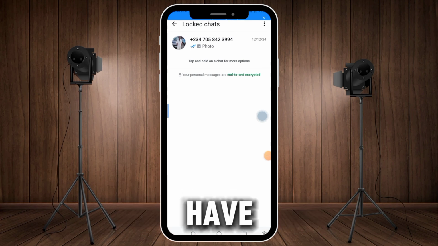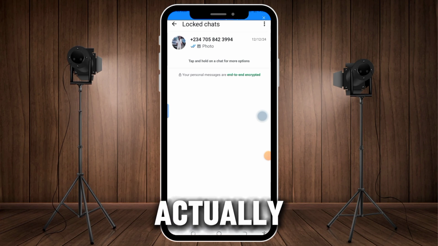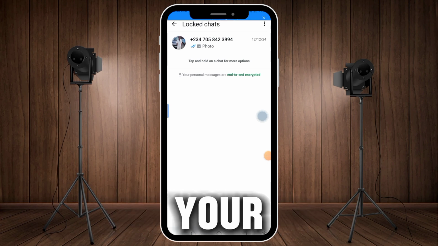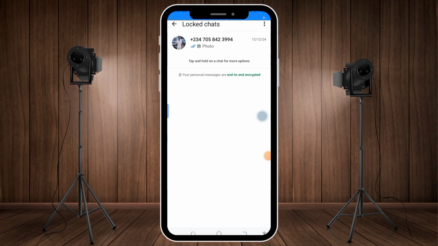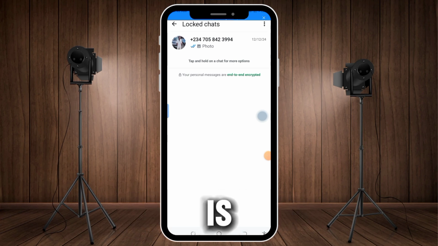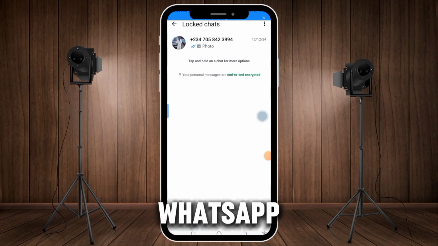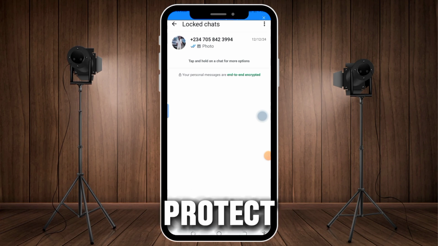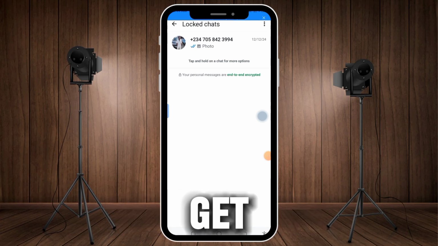So if you have some important conversation that you don't actually want anybody to get access to, maybe you give someone your phone and the person knows your password, and you are afraid that this person is going to get access to your chat, this is how you protect your chat so that someone cannot get access to your WhatsApp conversation. So go and try this method and see how it works. It's going to protect your WhatsApp conversation from anyone getting access to it.